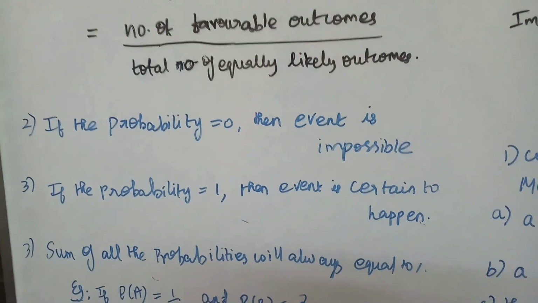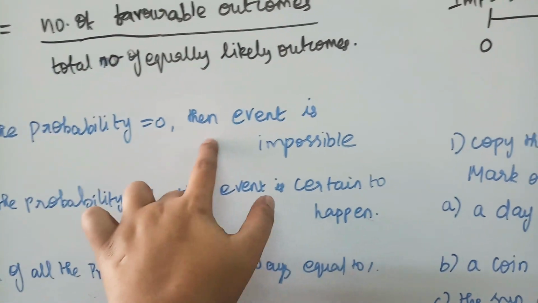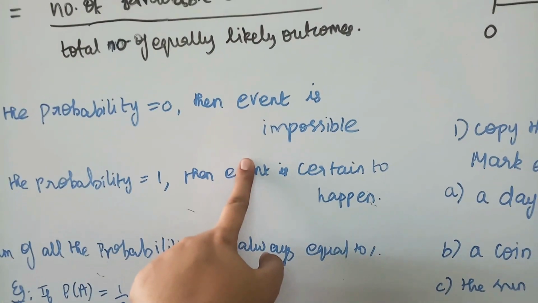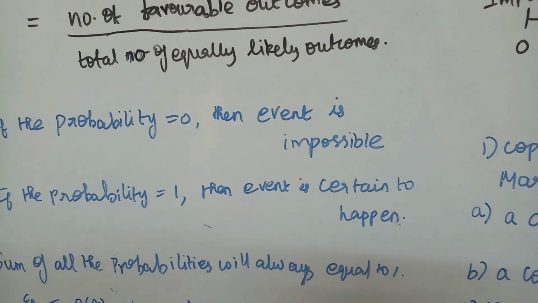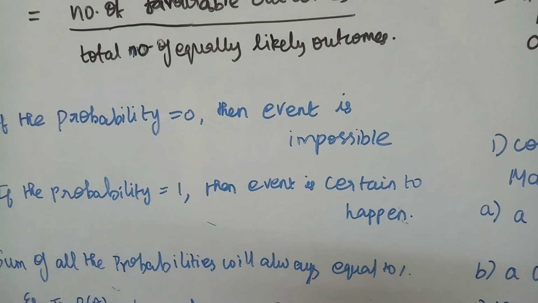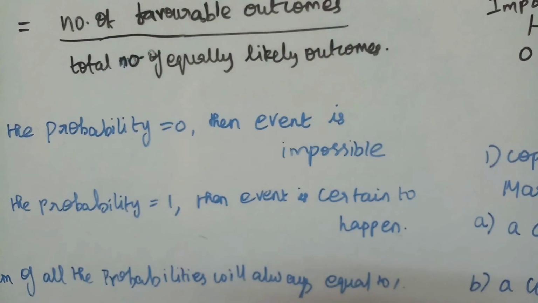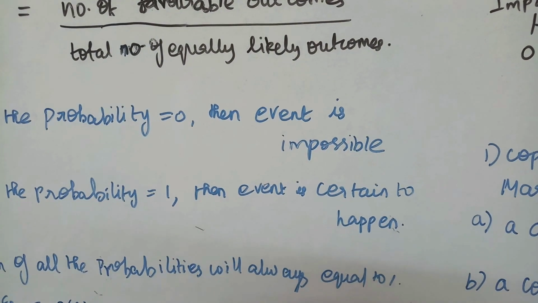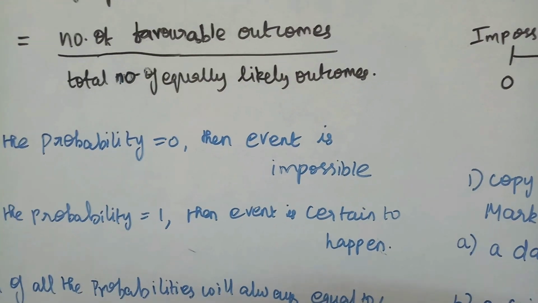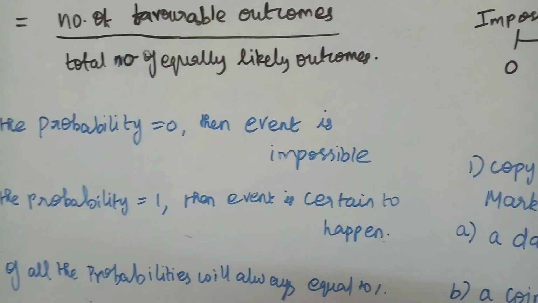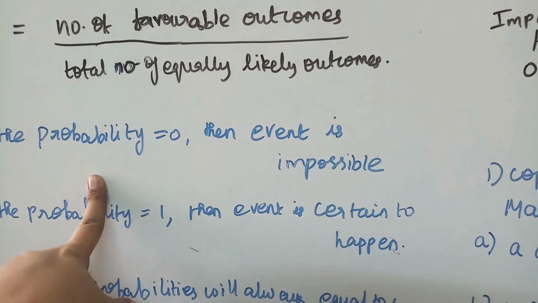And we have three properties. The probability will always be 0 if the event is impossible. For example, when we roll a single die, with numbers from 1 to 6, can we find the probability of getting the number 8? It's not possible, isn't it? Because we have only 1 to 6. So that is not a possible event at all. For that case, we write the probability as 0.